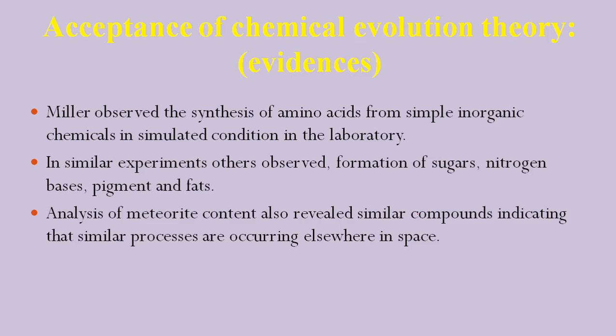Some pigments like chlorophyll A and chlorophyll B, and fats, saturated and unsaturated, were also formed after the experiment was repeated several times.